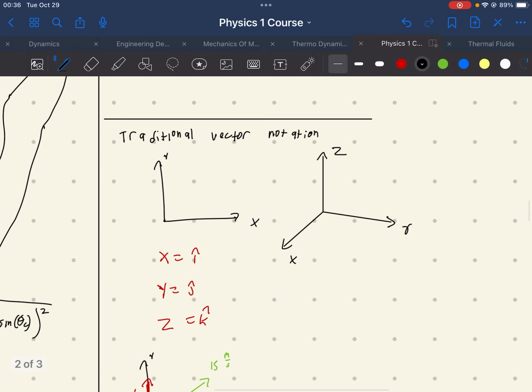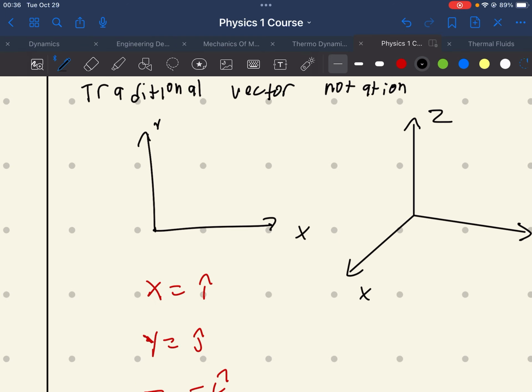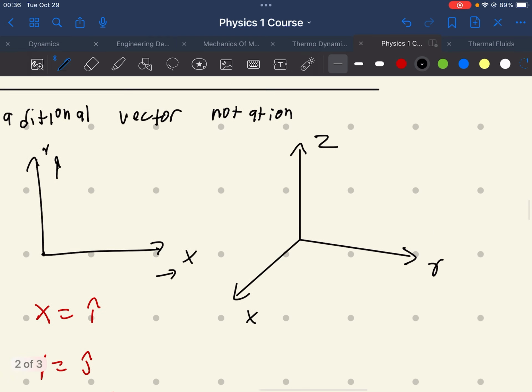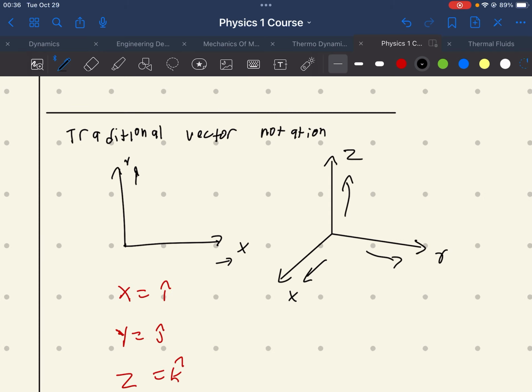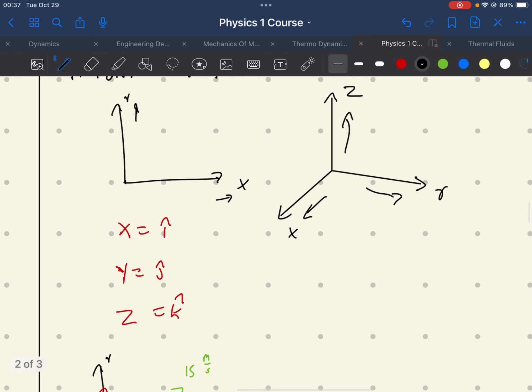Now, I'm going to show you the traditional vector notation and what it looks like. So in 2 dimensions, this is the general xy direction. You have y going positive this way, and then x is going to the positive right. In 3 dimensions, you have x going towards you, y going to the right, and z going up. You might see these flipped sometimes, or y and z might be flipped, but typically this is the more standard convention.